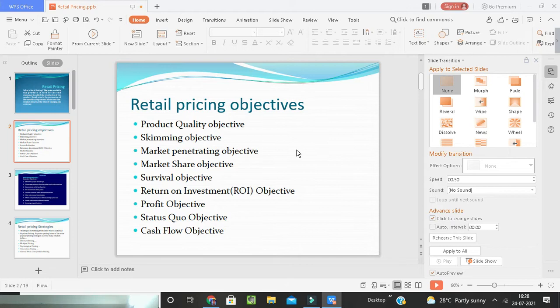Next thing is the market penetration objective. Market penetration is a measure of how much a product or service is being used by customers compared to the total estimated market.